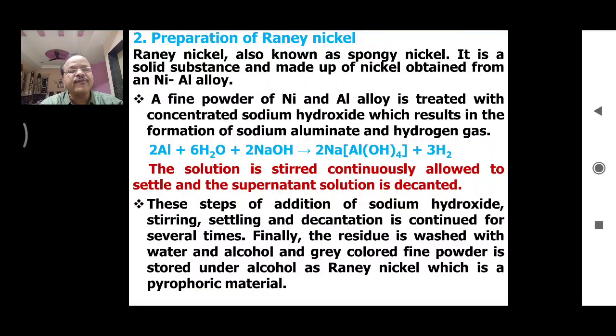What is the meaning of the word pyrophoric? A pyrophoric material catches fire when it is exposed to air. So when we expose Raney nickel to air, it will catch fire. Therefore it is always stored under alcohol, and it is not allowed to come in contact with air.